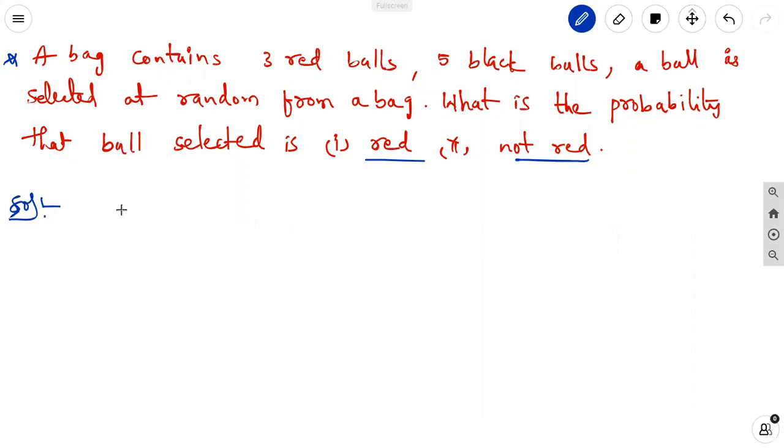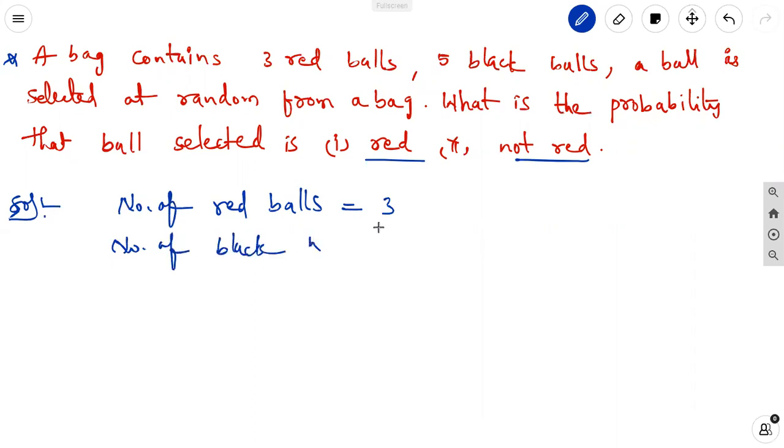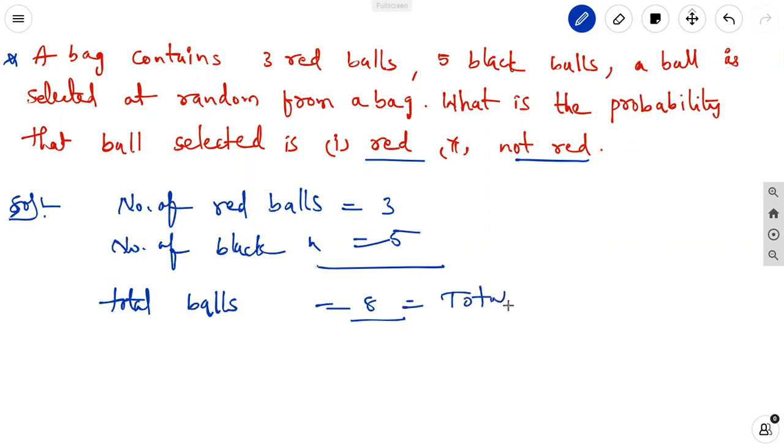First, we can take how many red balls. Number of red balls is 3. Number of black balls is equal to 5. How many balls total? Total balls is equal to 8. Okay, this is the total outcomes. In probability, the total balls are nothing but the total outcomes.